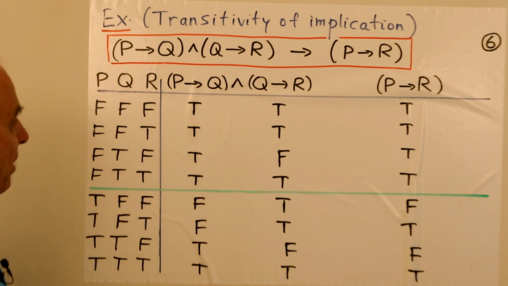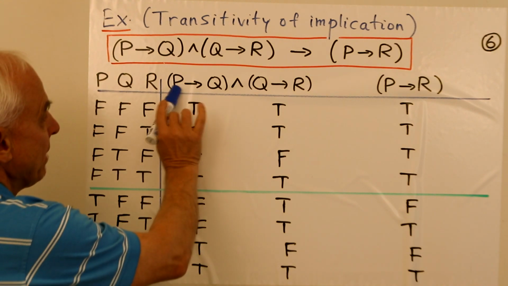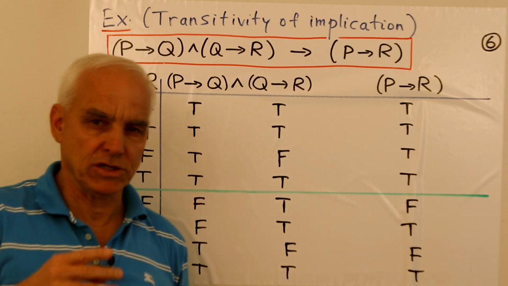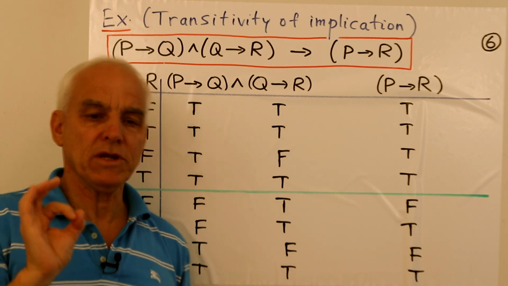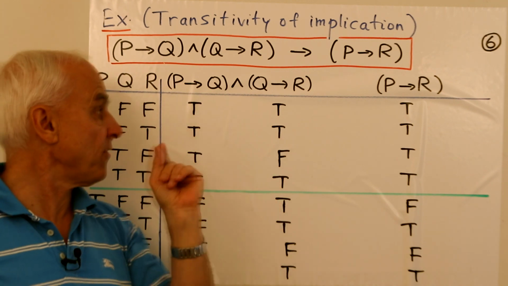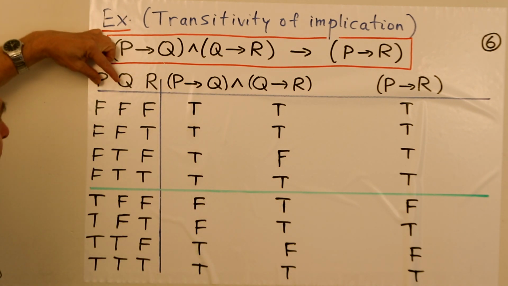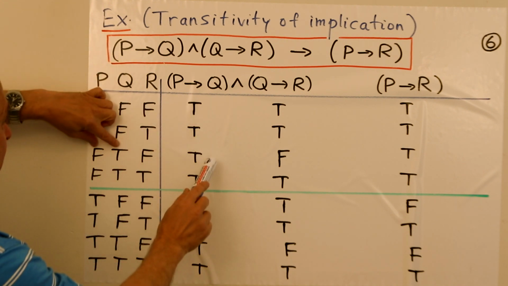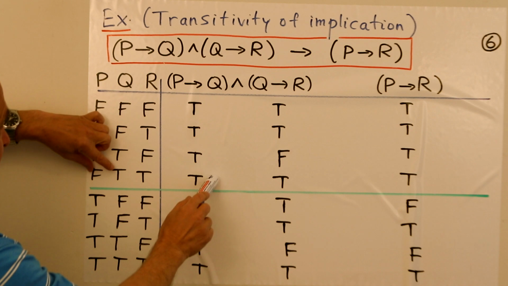PQR, the 8 various possibilities. Here is the implication P implies Q. I remind you the implication is usually true. It's only false when the first one is true and the second one is false. So let's just go through here. False implies false, true. False implies false, true. False implies true. Whenever the first one is false, it's automatically true.